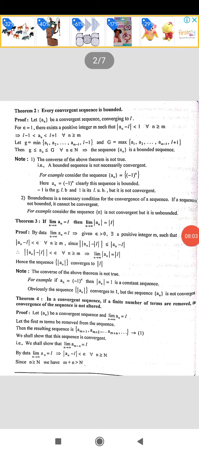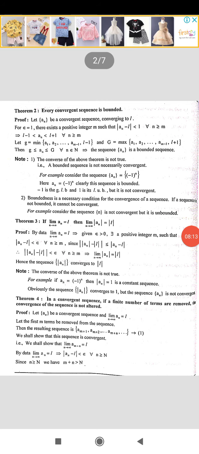We know that the sequence an equal to minus 1 to the power n is bounded. I have given this as an example for a bounded sequence in the last session. Its supremum is 1, infimum is minus 1. Minus 1 is less than or equal to an, less than or equal to 1. So the sequence minus 1 to the power n is bounded.